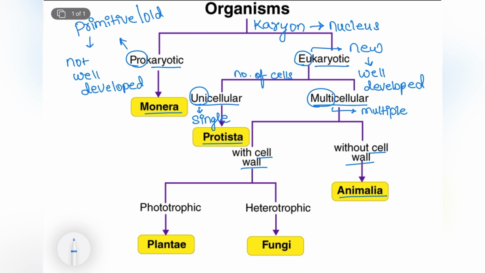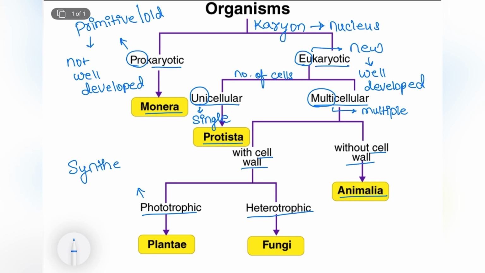These two are again further divided into phototrophic and heterotrophic. Now here phototrophic means those organisms which are going to synthesize their own food. So they will synthesize, or we can also say prepare, make, form their own food. So under this we are going to find our fourth kingdom, which is kingdom Plantae.